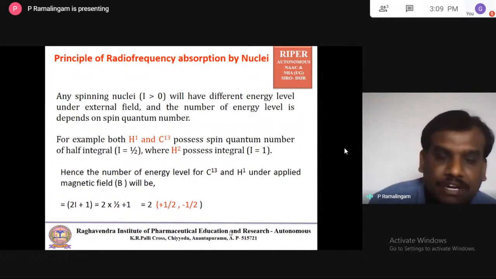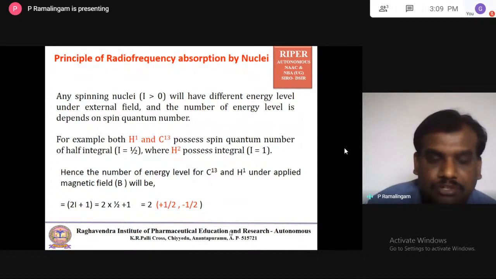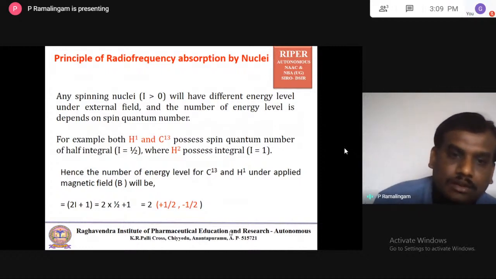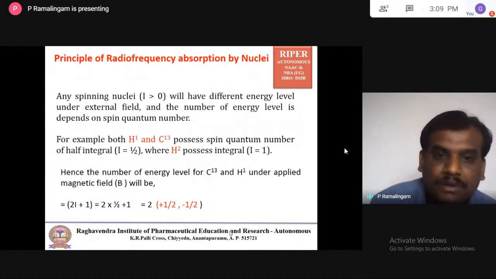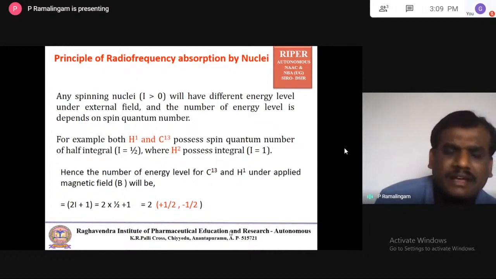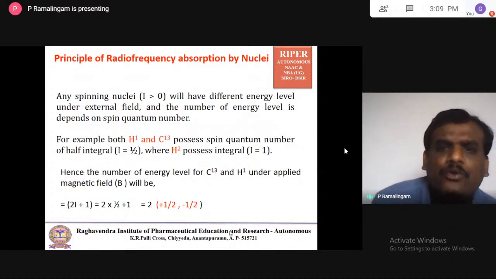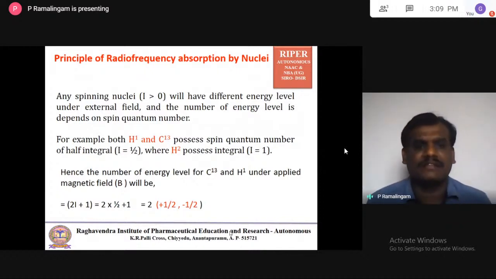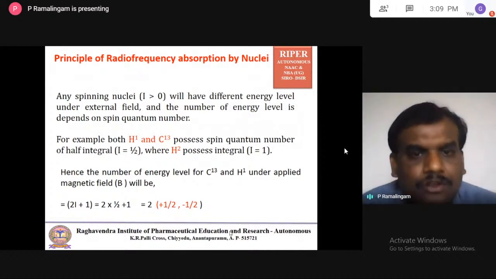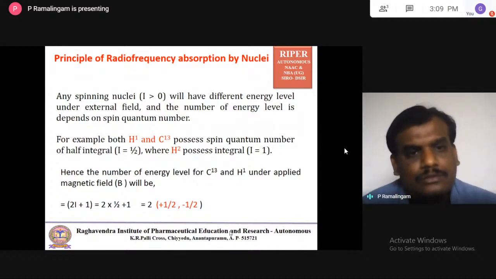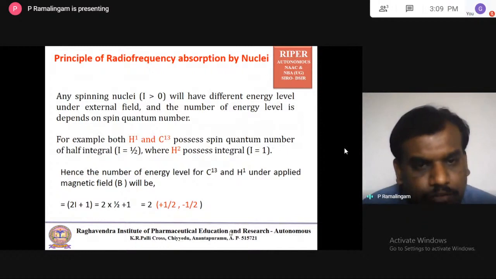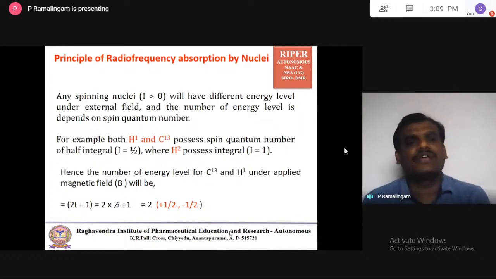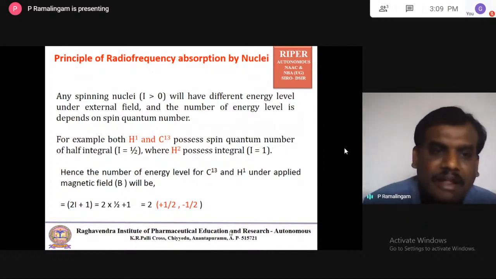In your childhood you might have played with two magnets: like poles repel each other, opposite poles attract each other. These are nothing but two different energy levels. Attraction is one energy level and repulsion is another energy level. In the same way here, a small nucleus is considered a small magnet, and when it is exposed to the external magnetic field, it will have energy levels.